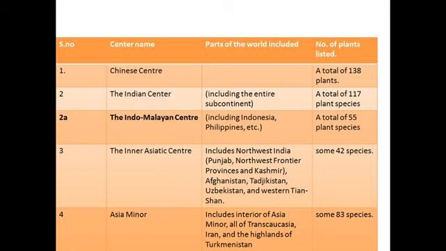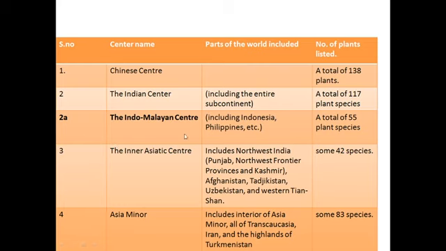Now let's look at these centers one by one. First one is Chinese center, which is present in China. Vavilov said a total of 138 species have originated from this center. It is the largest center. Then the Indian center includes the entire Indian subcontinent and has a total of 117 plant species ascribed to it.